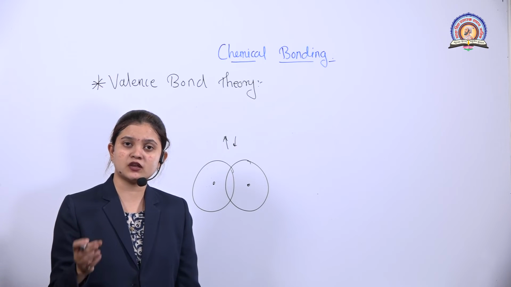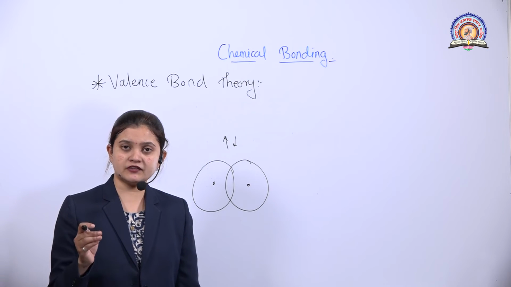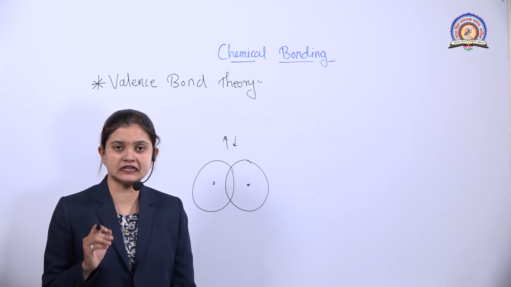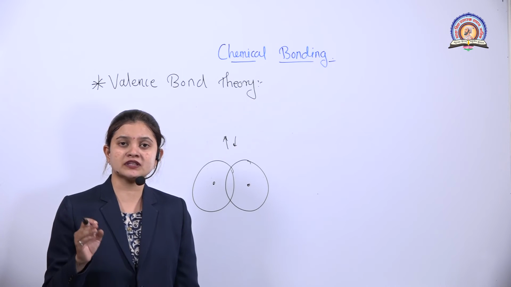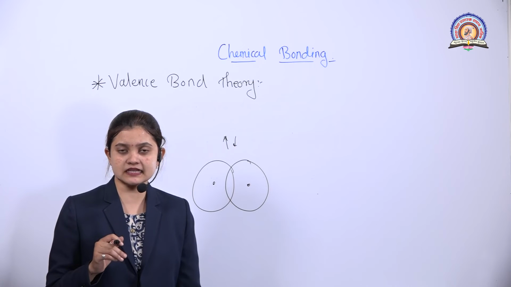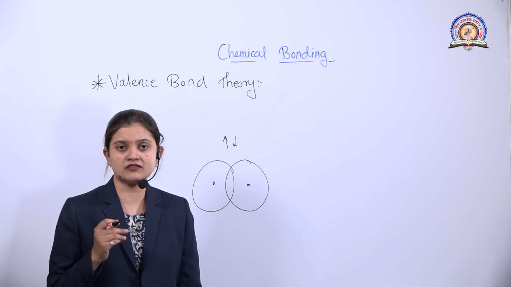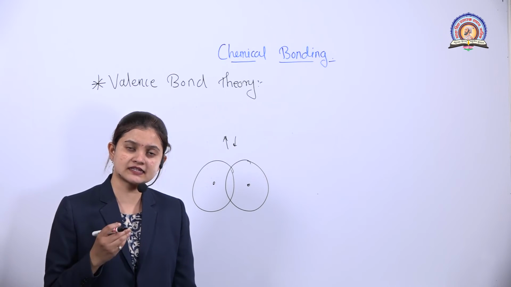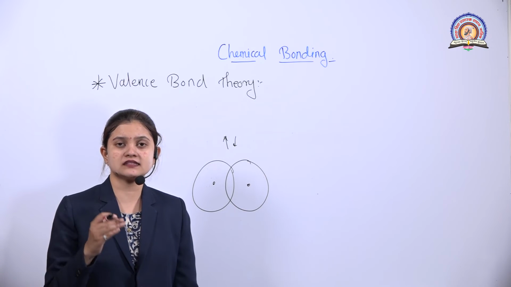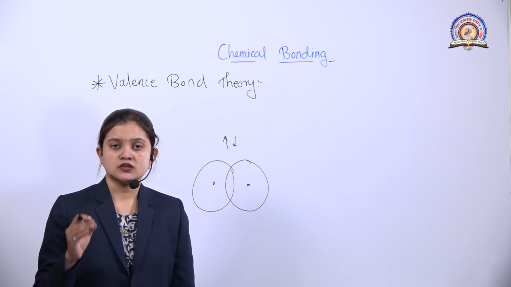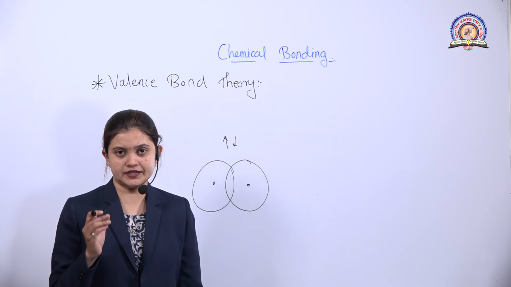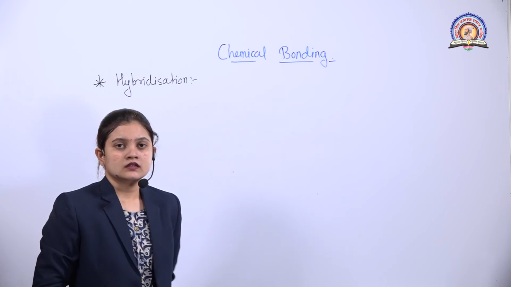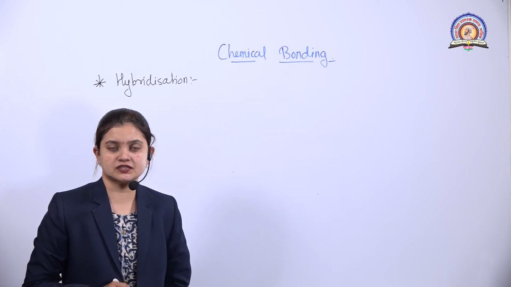whatever orbitals are overlapping with each other will have some direction. We know that the s orbital is spherical in shape, the p orbital is dumbbell in shape. The px orbital is along the x-axis, the py orbital is along the y-axis, and the pz orbital is along the z-axis. So each orbital has a different direction. Therefore, the covalent bond will also have a directional property. Is it clear? So the next point is hybridization.